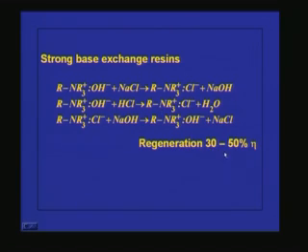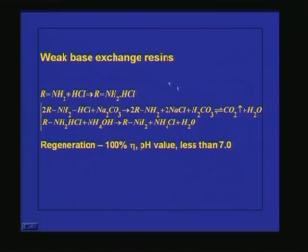You will get a regeneration efficiency of 30 to 50%. And a weak base exchange resin, just like weak acid exchange resins, gives regeneration of 100%, and it is functional only at pH values less than 7. So these are the different types of ion exchange resins.